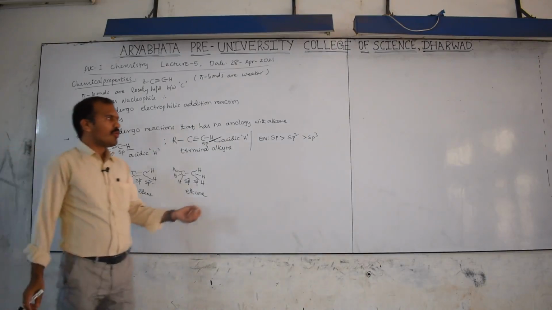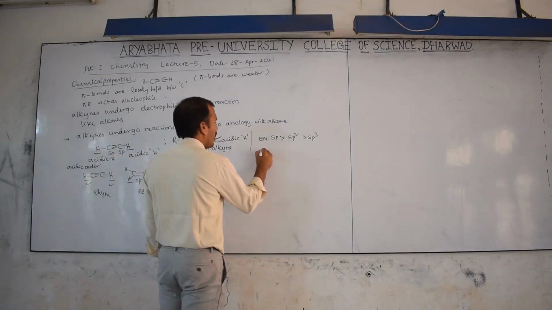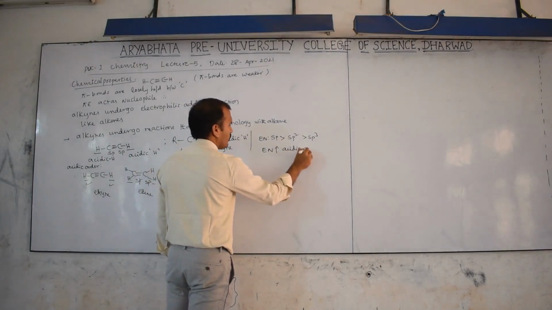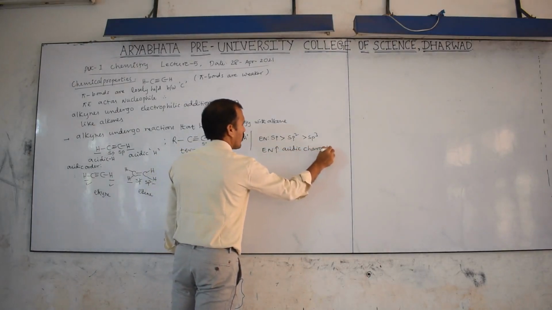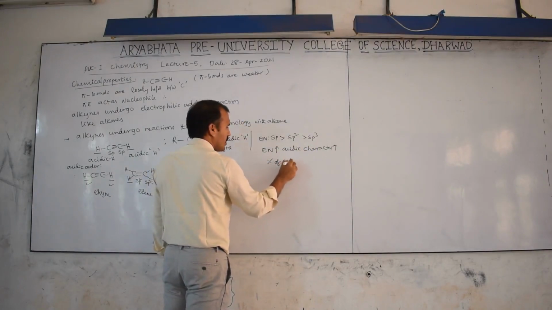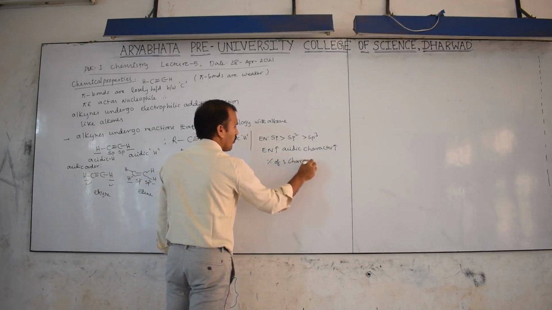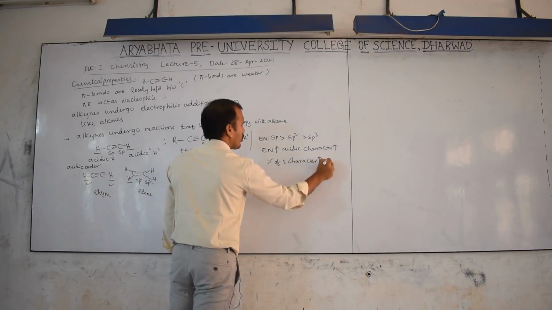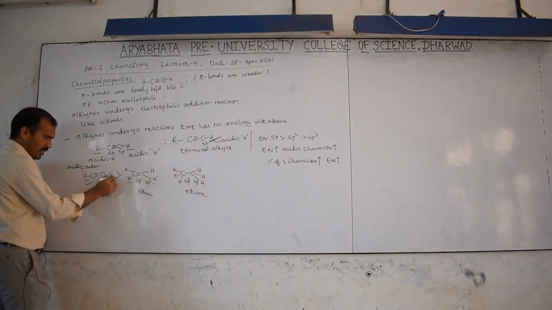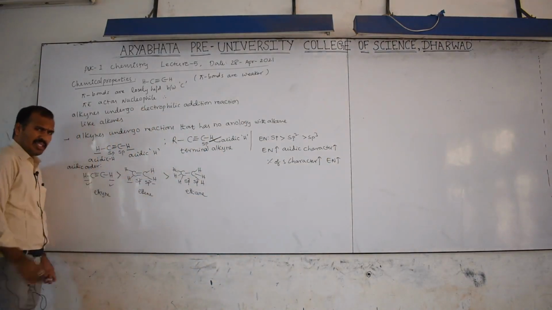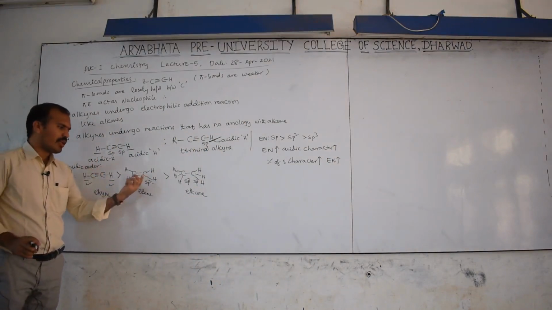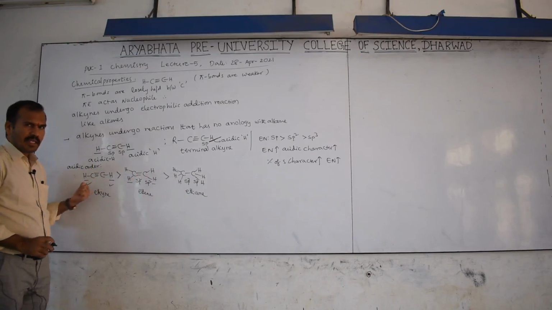More electronegative, more acidic. Therefore this is more acidic, these are least acidic, less acidic than ethyne.